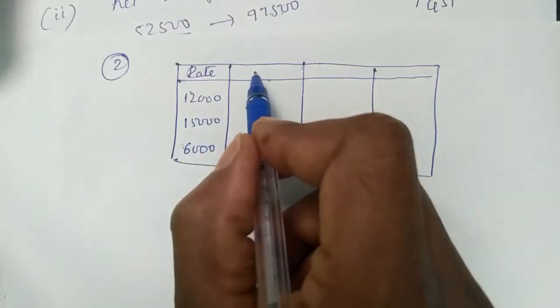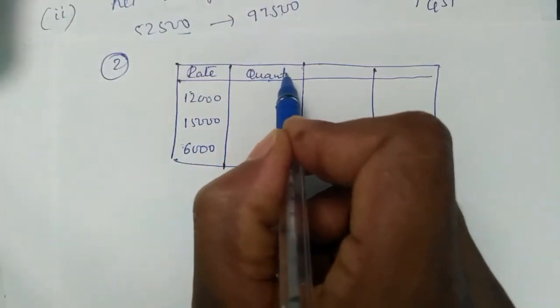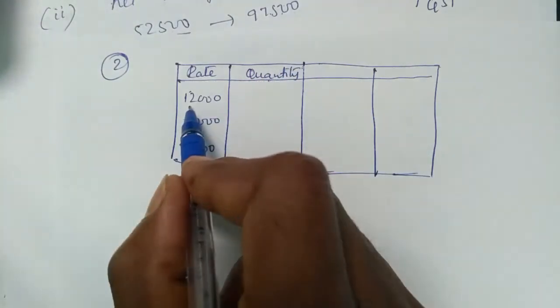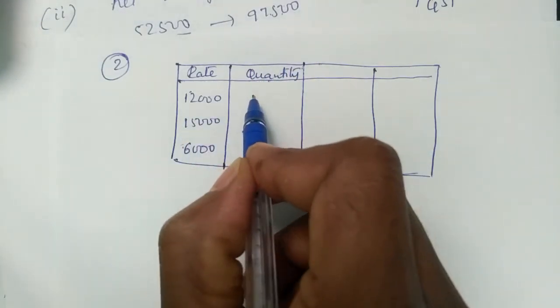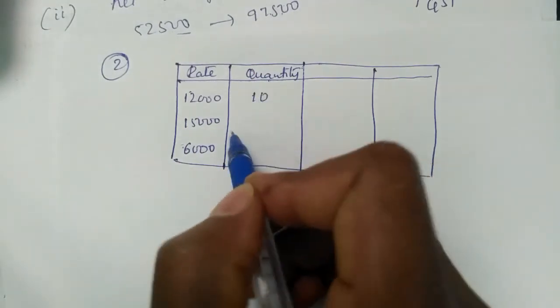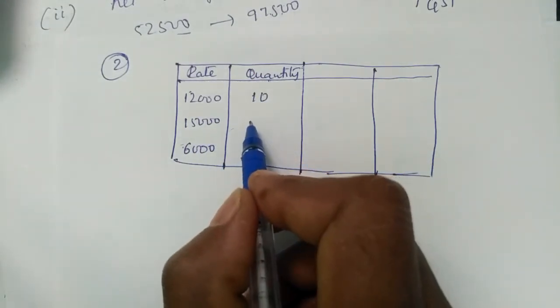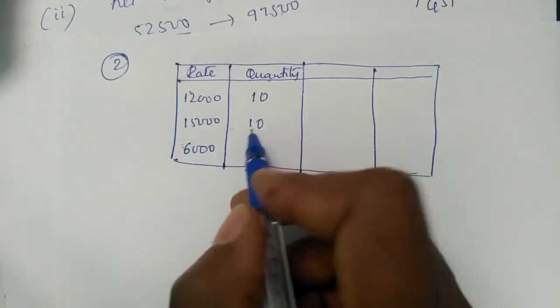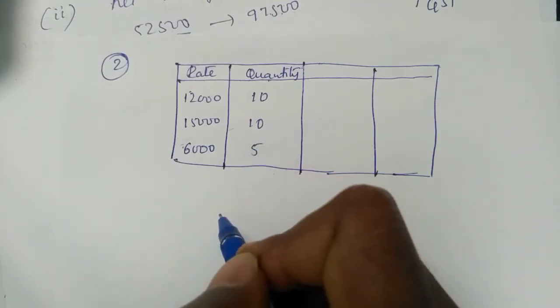The quantity is also given, so you just multiply. Per unit 12,000, and you are buying 10 numbers; the second also 10 numbers; and this one 5 numbers.